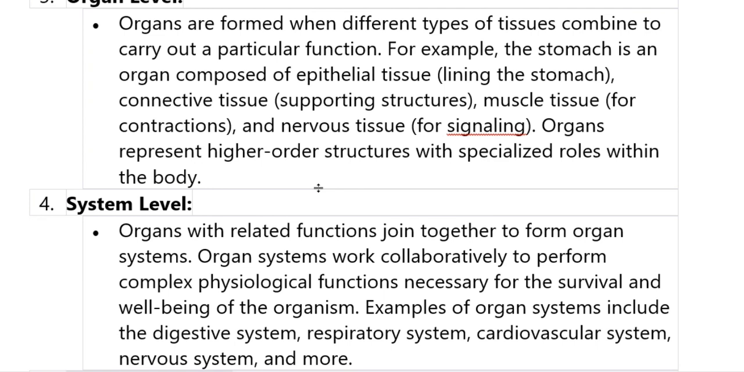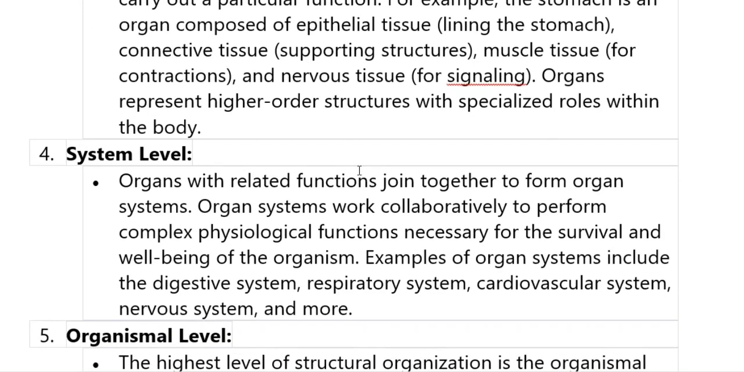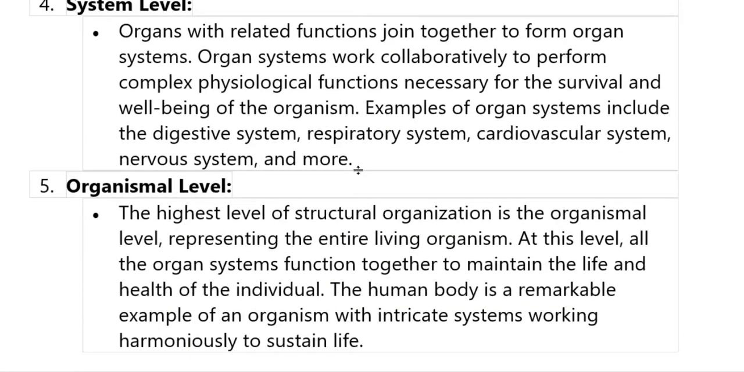Tissues combine to make organs. Organs are formed when different types of tissue combine to carry out a particular function. The stomach is an organ composed of epithelial tissue for lining the stomach, connective tissue for supporting structure, muscle tissue for contraction, and nervous tissue for signaling. Organs represent a higher-order structure with a specialized role within the body.